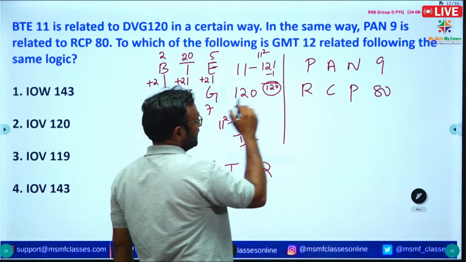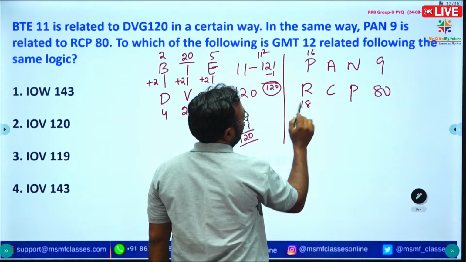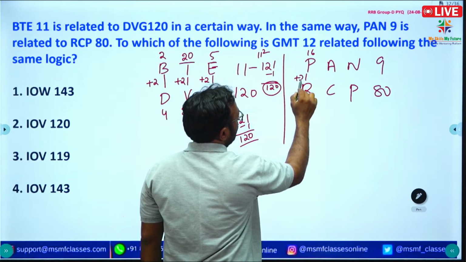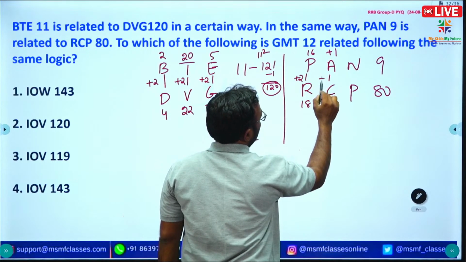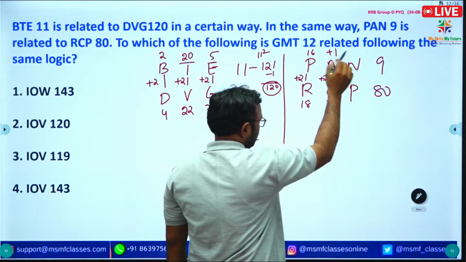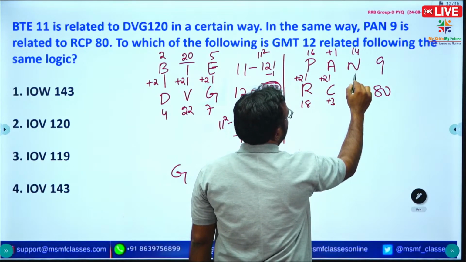So P is 16, R is 18, so plus 2. A is 1, C is 3, here also plus 2. N is 14, P is 16, here plus 2.